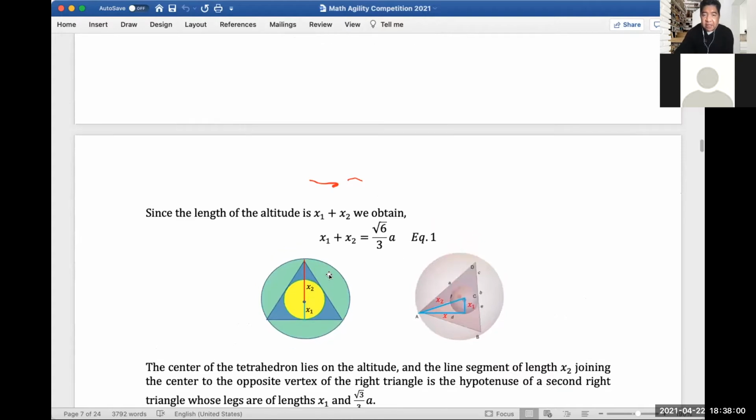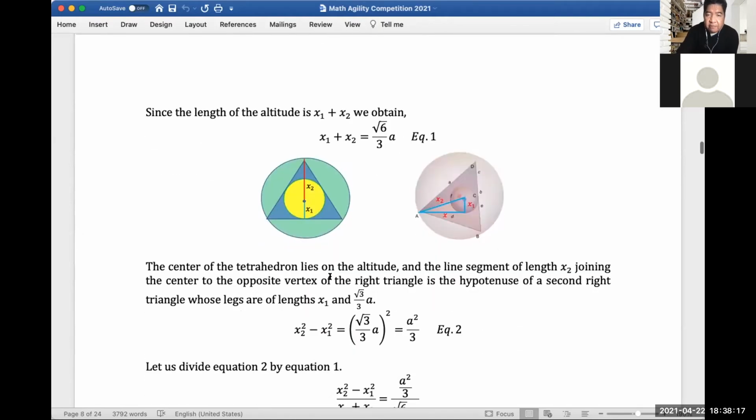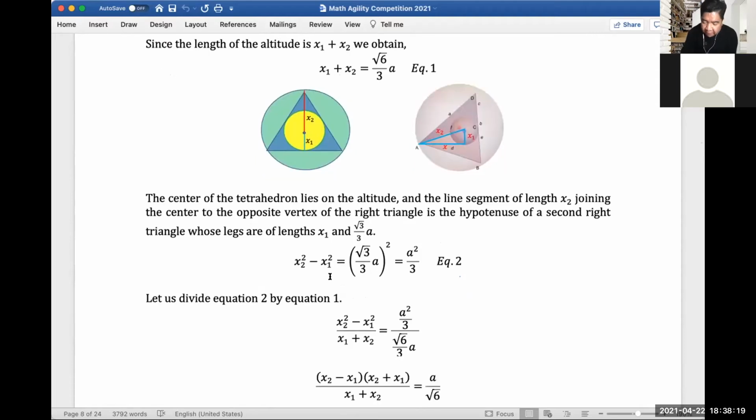Because the altitude, or the height of the tetrahedron, is equal to x1 and x2, right? Okay, second sphere and the first sphere. So now, if you look at the center of the tetrahedron, look at this figure here.